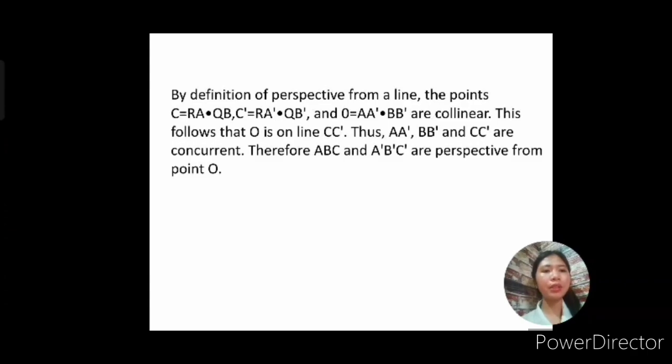Let point C be the intersection of RA and QB, point C prime the intersection of RA prime and QB prime, and point O the intersection of AA prime and BB prime. These are collinear. It follows that point O is on line CC prime, thus AA prime, BB prime, and CC prime are concurrent. Therefore, ABC and A prime B prime C prime are perspective from point O.